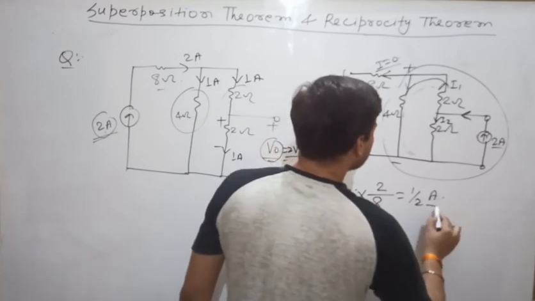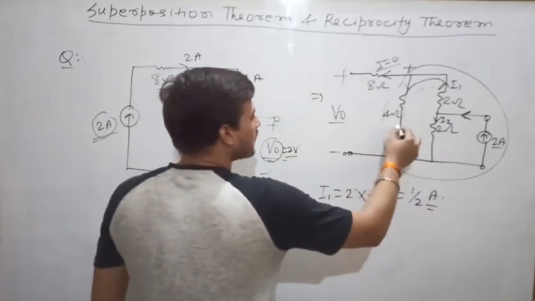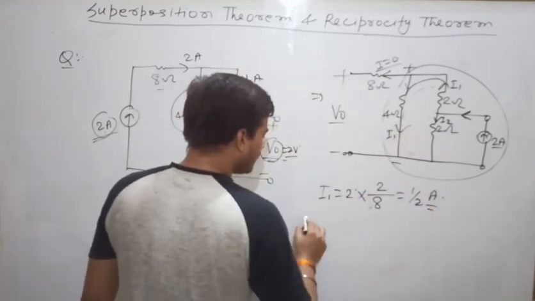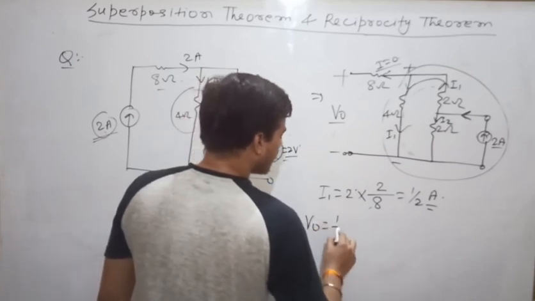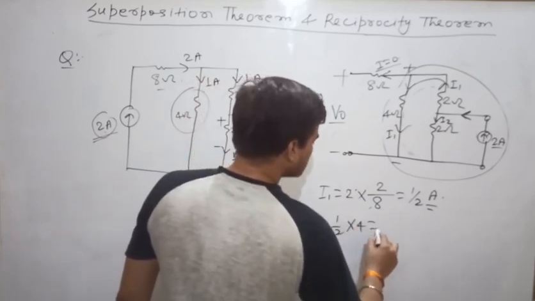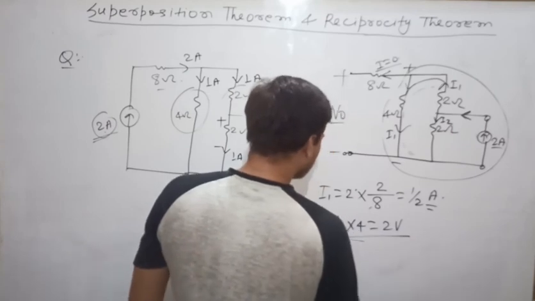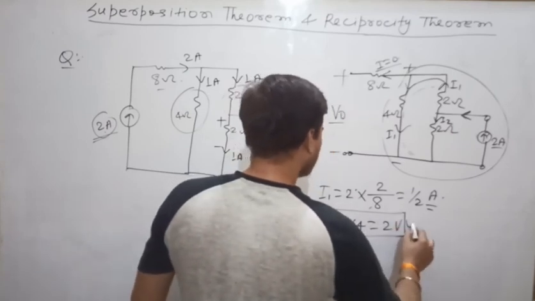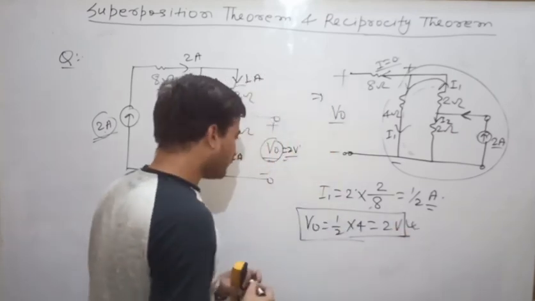If it is 1 by 2, then what will it be? This current is 1 by 2. That means V naught will be equal to 1 by 2 into 4. That means it will be equal to 2 volt.